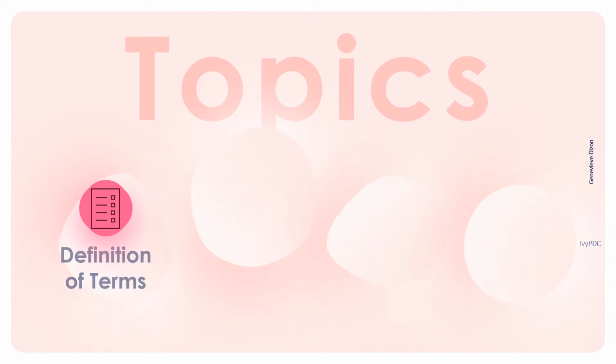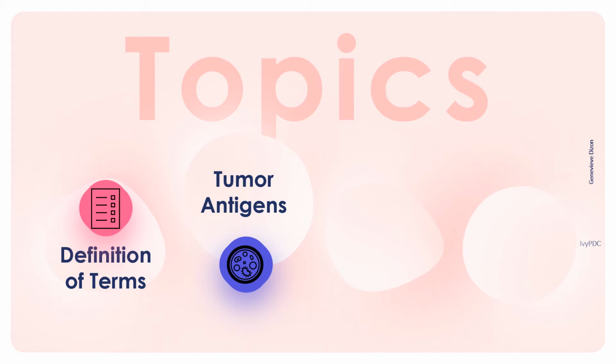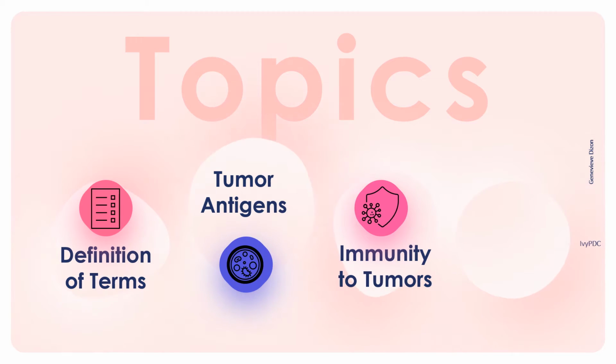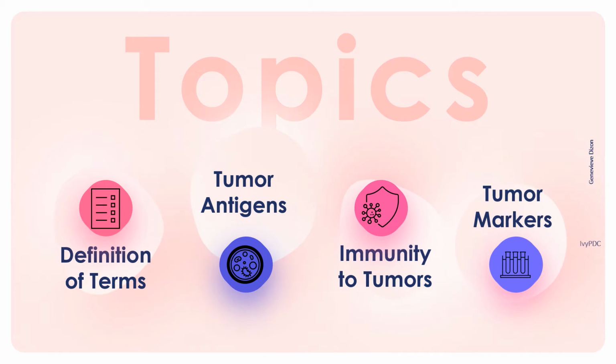The different topics in this video would be, first, some definition of terms related to tumor, and then we'll talk about some antigens that may be produced by tumors or normal cells, and then after the antigens we have to talk about the immunity that our body can give against these tumors, and lastly, as laboratory scientists, we'll talk about some tumor markers used for laboratory testing.